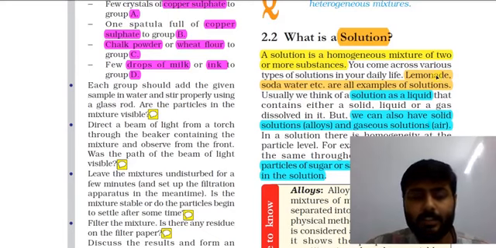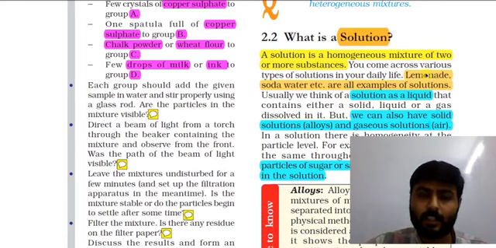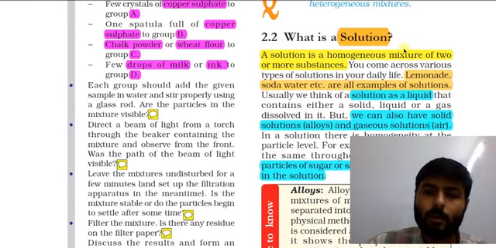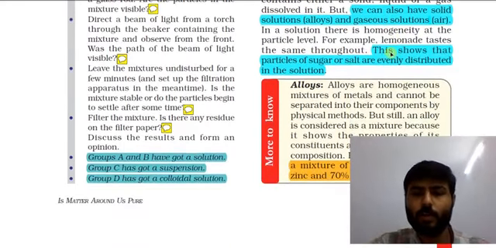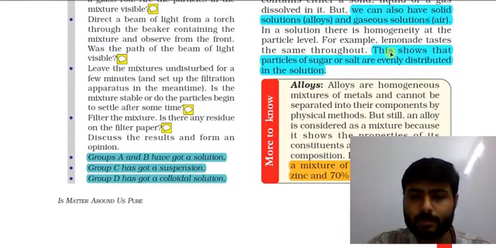Generally we think that solution is liquid only, but here we can see that solution can be solid, liquid or gas. It may be anything. We have also seen one example of solid solution, that is alloys.